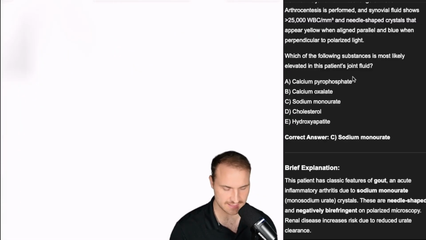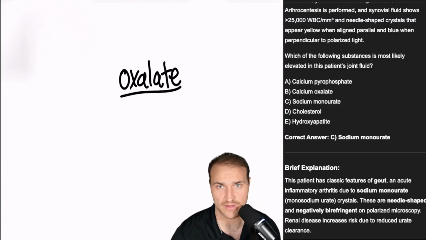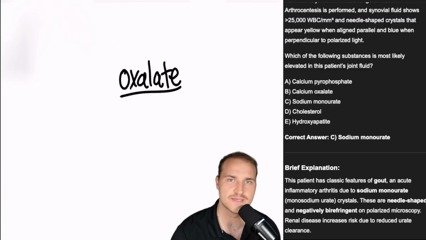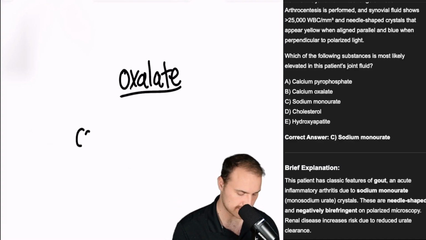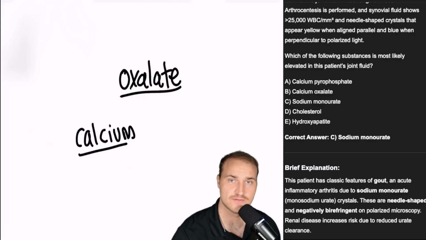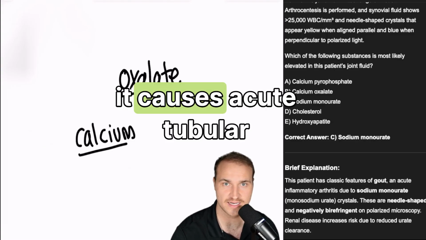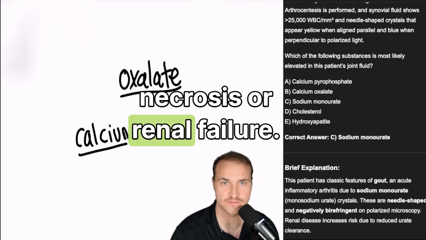Now, the last thing that they might test you on with this is oxalate is a normal byproduct of metabolism, right? From vitamin C, and it's usually excreted in the urine after it binds to calcium in the gut. So it's got to find its friend calcium. And if oxalate levels are too high, or if calcium's not available, then it'll form insoluble calcium oxalate crystals in the renal tubules. And these crystals can obstruct the tubules, and it causes acute tubular necrosis or renal failure.